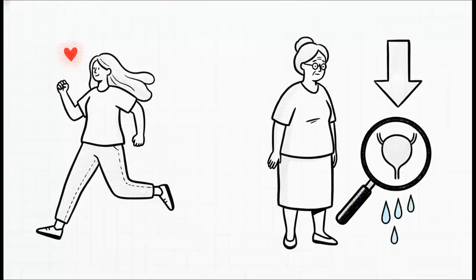Okay, moving into section 2, let's see how all this builds into our actual diagnostic approach in the clinic. To really bring the epidemiology and pathophysiology to life here, let's look at 2 composite patients. Patient A is a healthy, premenopausal woman. Her recurrences are super frequent, often post-coital, and she uses spermicide, which we know is a major factor that alters the vaginal microbiome. Then we have patient B.